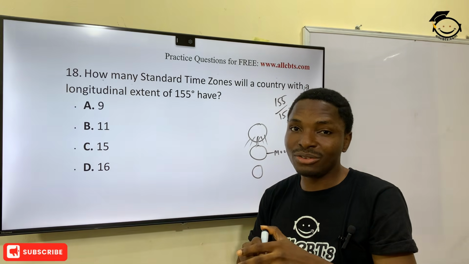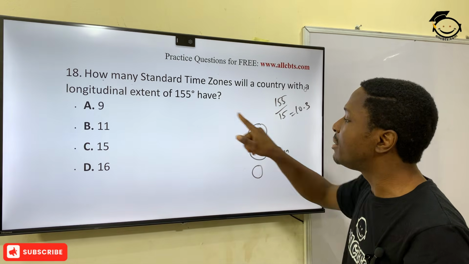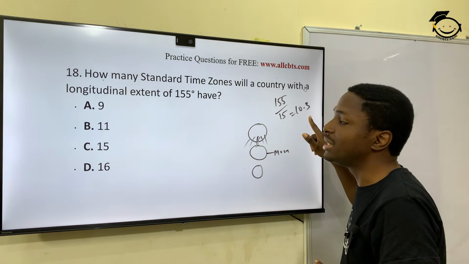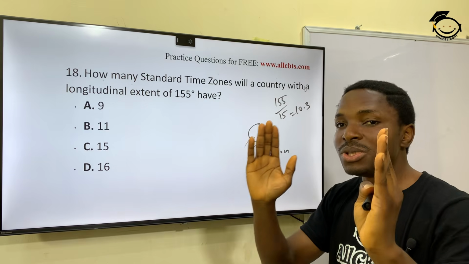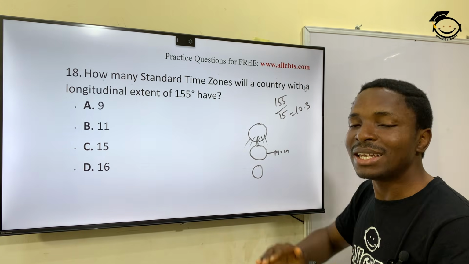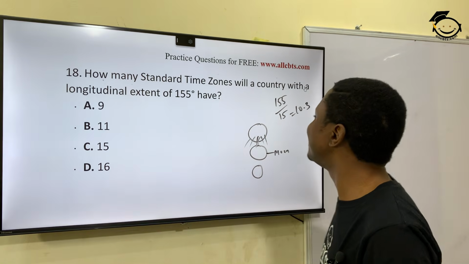Do you understand? Don't get confused. So you divide the degree you have here by 15, and then you have 10.3 in this case. It is between 10 and 11, so you take 11.